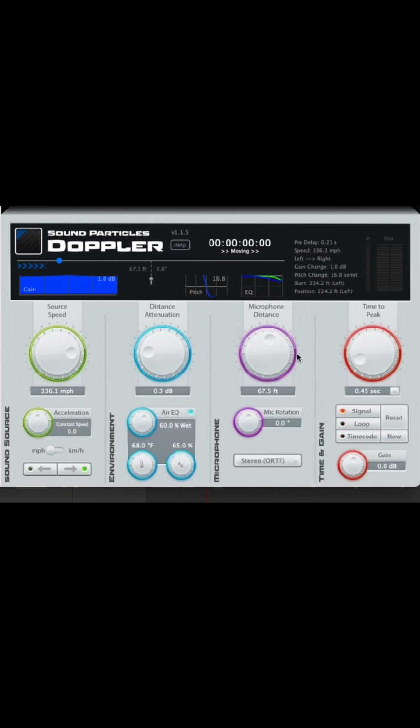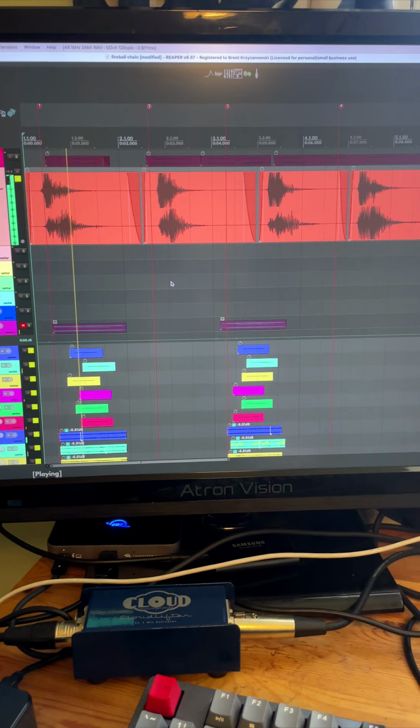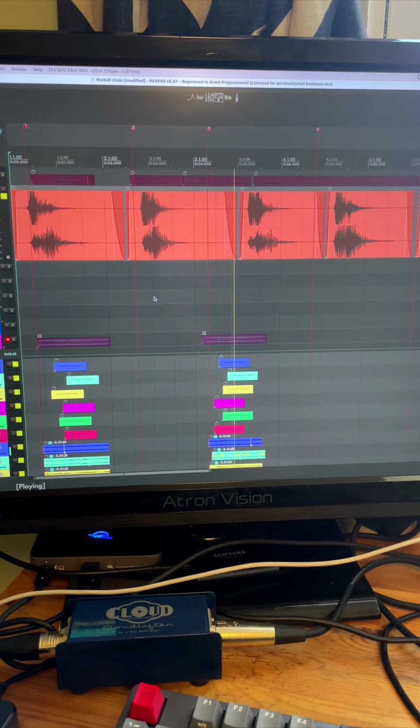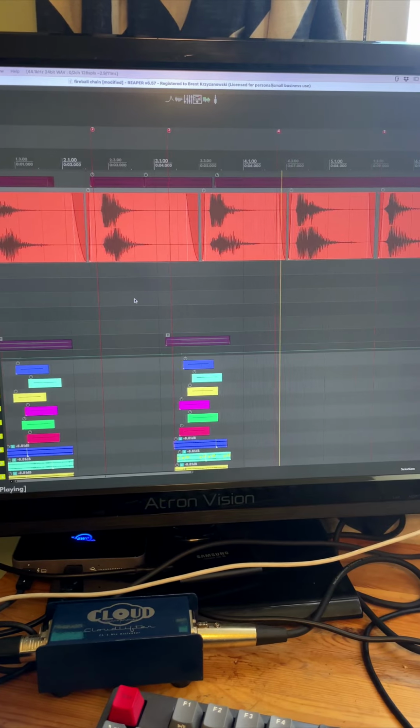Last thing is to add some group effects, and I'm going to put a doppler on here and get some of that nice whooshy movement. That's it.